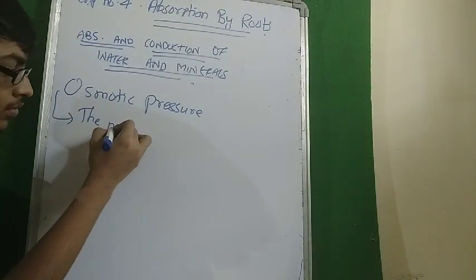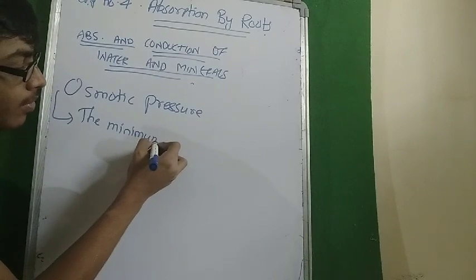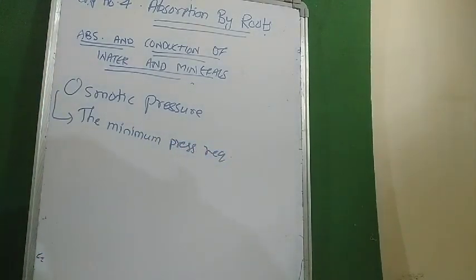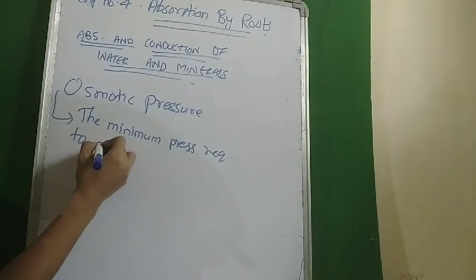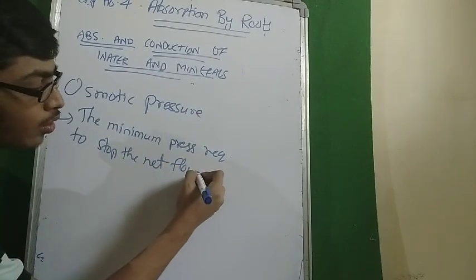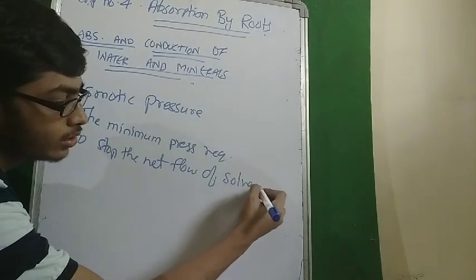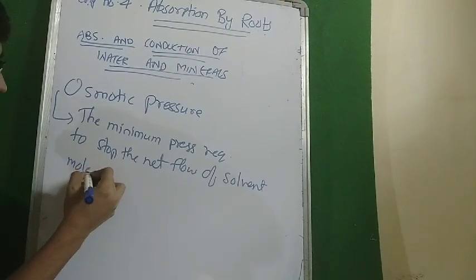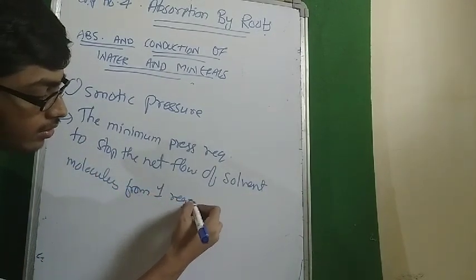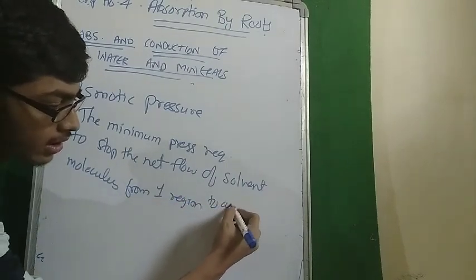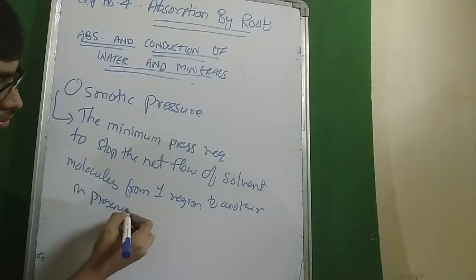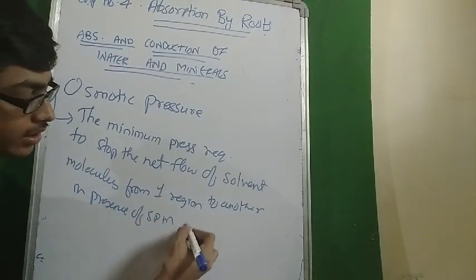The minimum pressure required to stop the net flow of solvent molecules from one region to another in the presence of a semipermeable membrane (SPM) is called osmotic pressure.